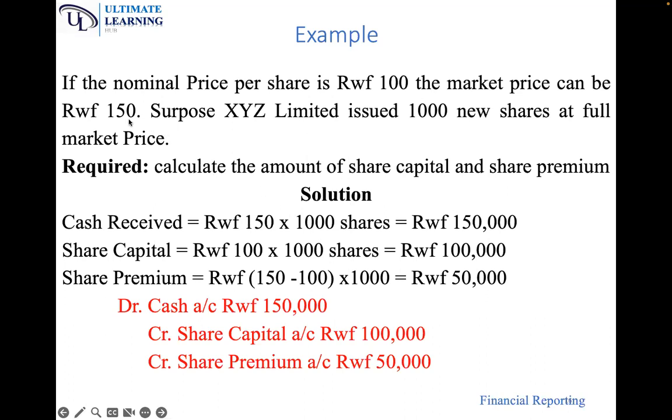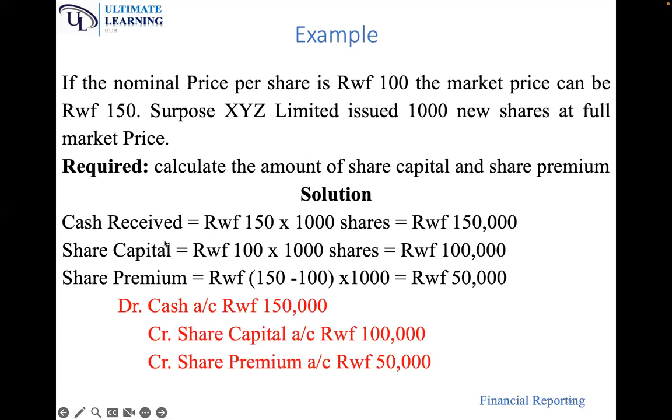Sorry, market price is 150, not 100. 150 times 1,000 is the total cash received. That, remember, is the debit entry.